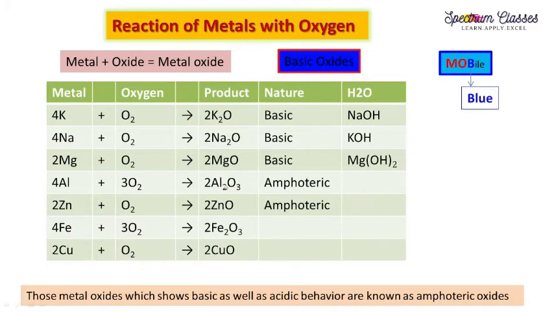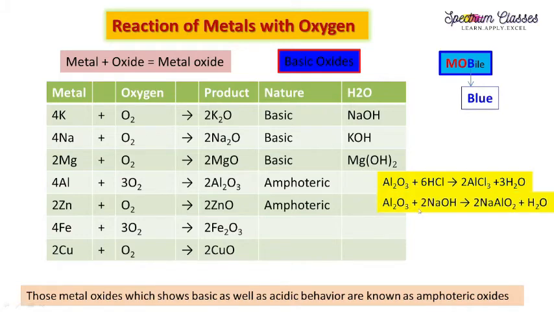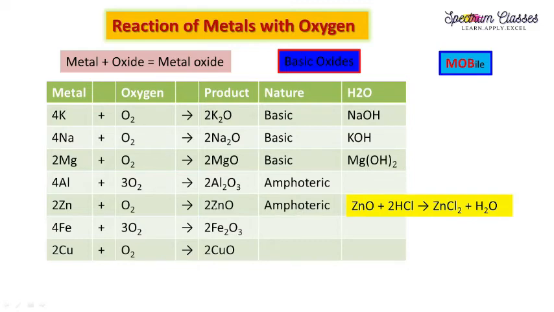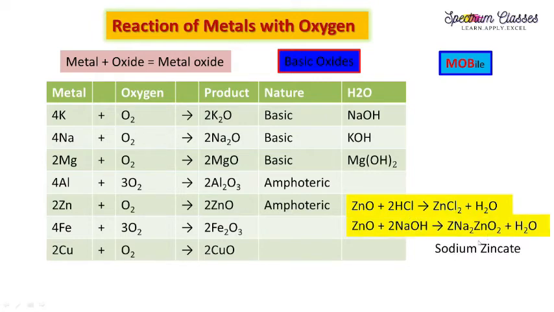So these are amphoteric. I'll show you the reaction with the amphoteric oxide of aluminium. Here is the alumina, Al2O3. It can react with the acid and form the metal salt. It can react with the base and form the metal aluminate, sodium aluminate. So it is amphoteric in nature, so it can react with acid and base. The next amphoteric oxide is zinc oxide. It also reacts with the acid and base. It forms zinc chloride and sodium zincate.